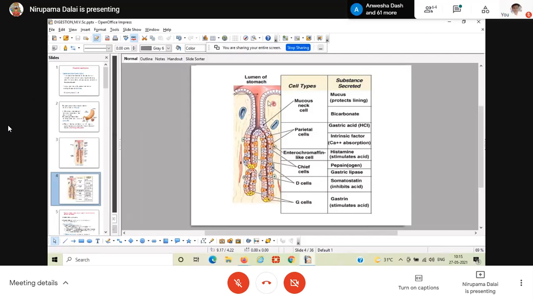Then fifth one is chief cells, not parietal cells. Parietal cells are oxyntic cells. Okay, chief cells, the other name of chief cell is peptic cells. And besides this, there are also two endocrine cells, that is your D cells and G cells.